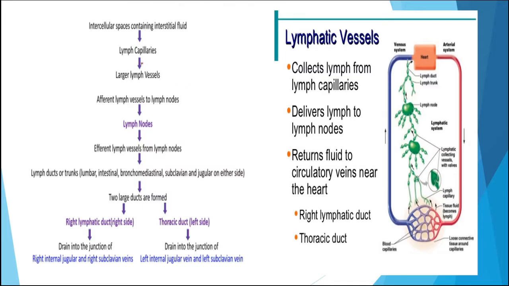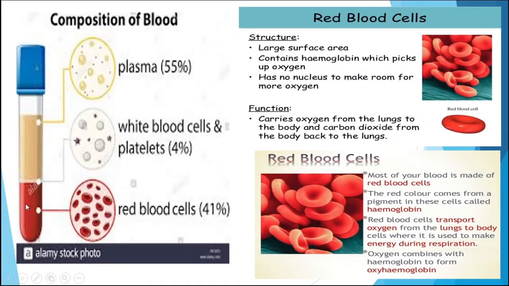So the parts of the lymphatic system are lymph vessels along with the lymph nodes, then lymphocytes, and they are one way. That means they are moving from body parts toward the heart, whereas the blood circulatory system moves in both directions, that is from the heart to body parts and body parts to the heart. The blood circulatory system has the pumping organ, blood vessels and the blood. Now this blood is composed of two main things, that is the plasma, which is the liquid or fluid portion, and this plasma contains different types of cells, that is WBC, then RBC and platelets.